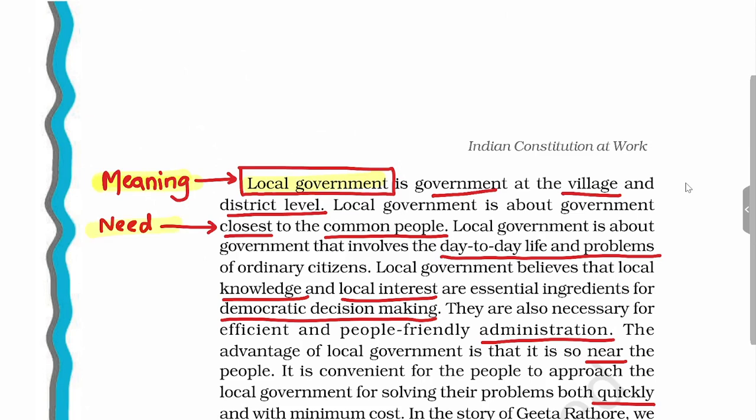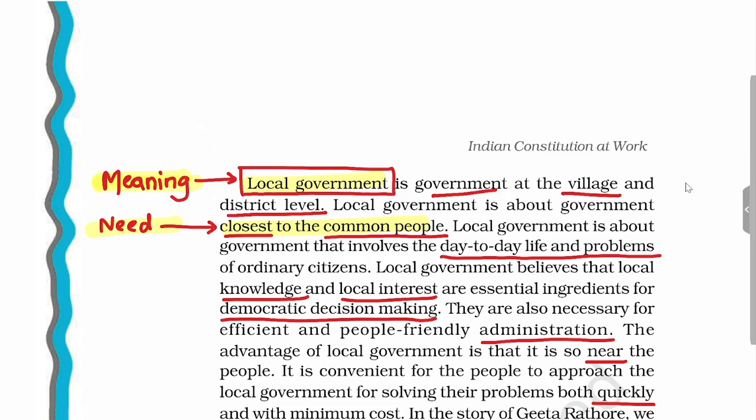Now we shall see the need. First and foremost thing that you will see, the central government is in Delhi, state government is in the capital. So which is the closest to the common people? It is the local government. You must be residing in any city, there will be a municipality. You might be residing in any of the villages of India, then you will find the sarpanch. So in terms of accessibility, local government is more accessible to the common people than the state and the central government, as it is closest to the common people.